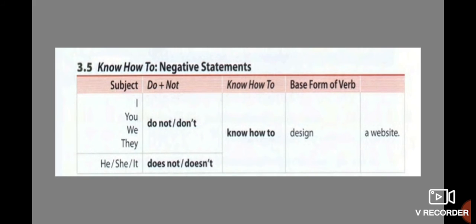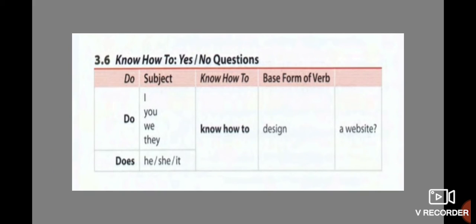Then we have negative statements. Okay, I do not or don't know how to design a website. Or if it is third person, he, she, or it doesn't or does not know how to design a website. If it is a question, the first one you use the helper verb. Do I know how to design a website? Or does he know how to design a website in that case? Okay, so we use the auxiliary do or does.